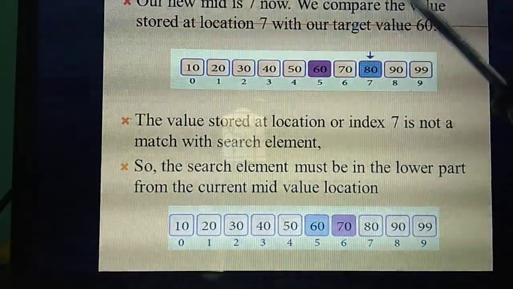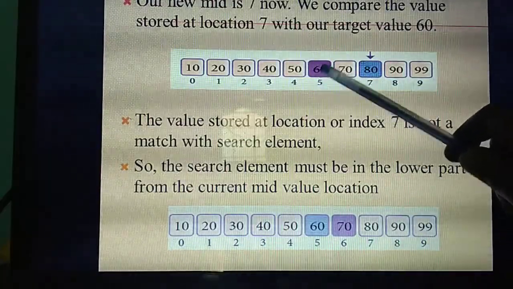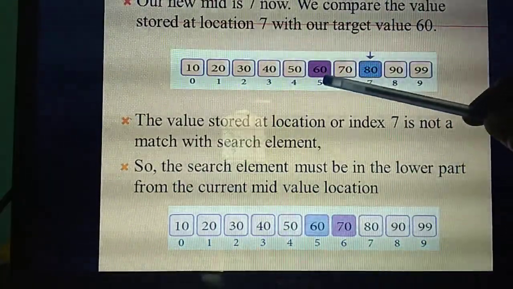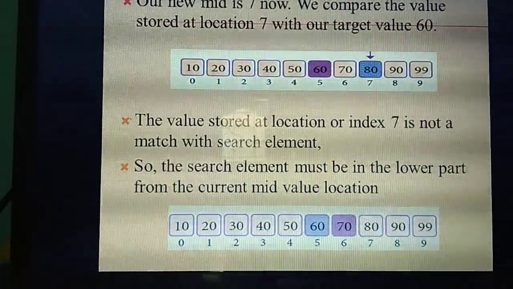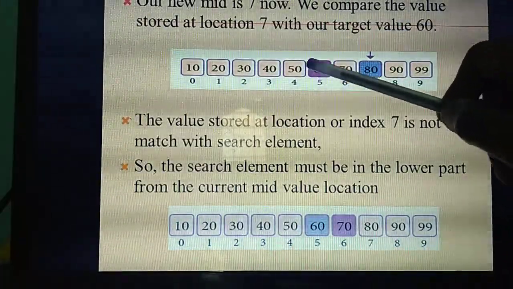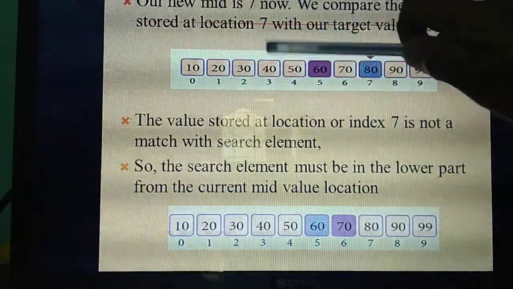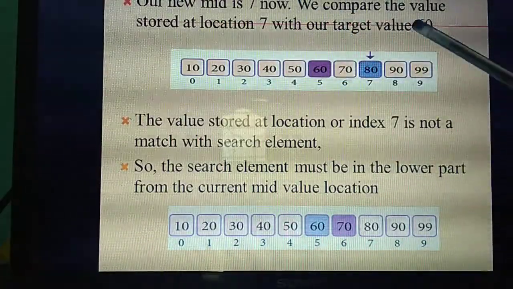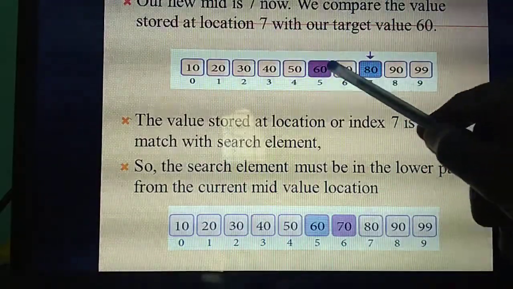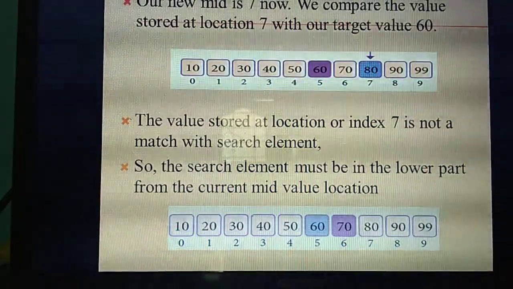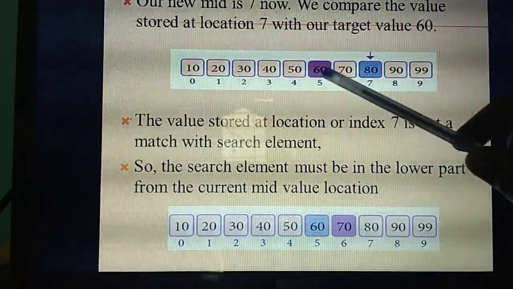No. Now listen. Is 60 greater or smaller than 80? The search element is now smaller. Isn't it? In the step before, you got this value 60, so the search element was greater, so your search went to the right side. Now the search element is less than this value, so your search needs to go to which side? Left side. Understand?